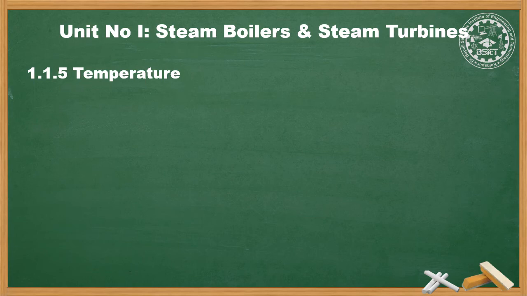Absolute temperature is again one point, that is the temperature below which the temperature of any substance cannot fall is known as absolute temperature. Next is internal energy.